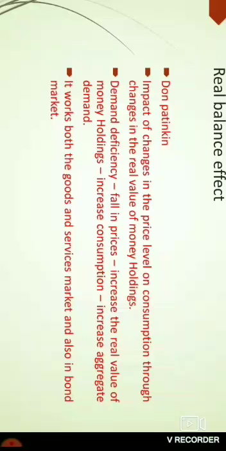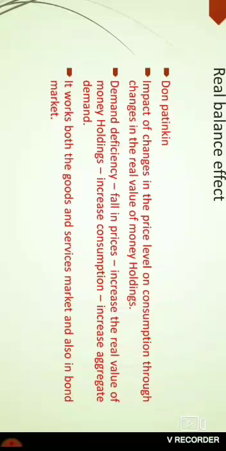Here also the mechanism is explained as follows: when the economy faces demand deficiency, that will lead to a fall in prices. That means an increase in the real value of money holdings, and that will increase the consumption expenditure of the individual, and this way the aggregate demand in the economy will increase and the economy can retain the full employment level.